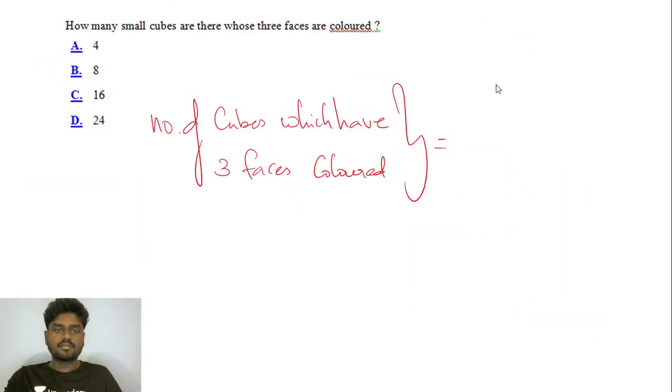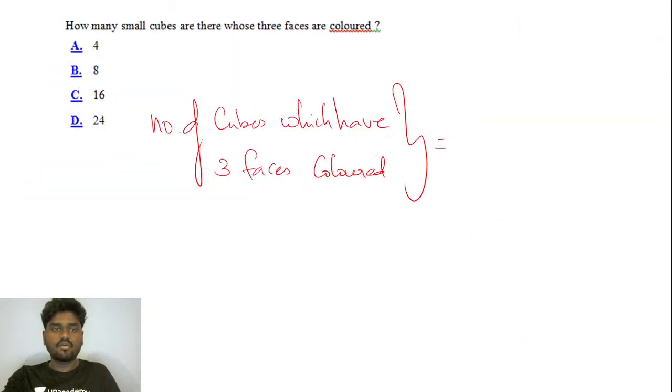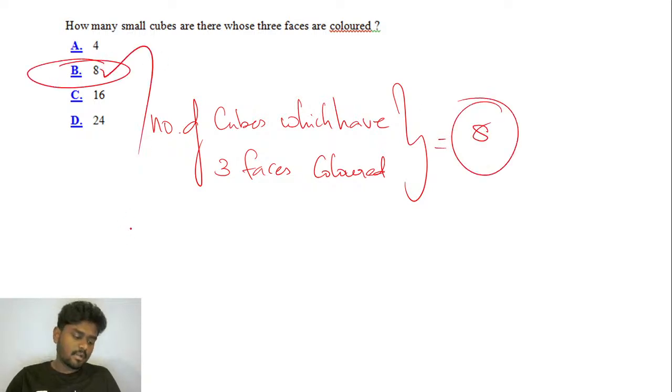So these are the formulas which we need to apply for the painted cube concept. In this question, they are asking how many cubes are there whose three faces are colored. As we know already, for three faces, it is always a fixed one. It is undoubtedly option B, 8. It is always a fixed thing, right? Yes, very good.